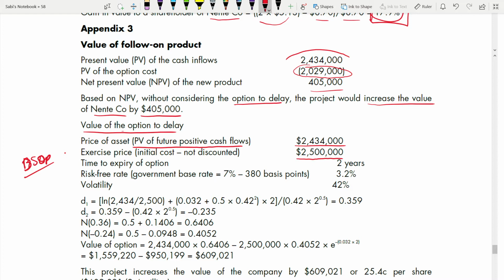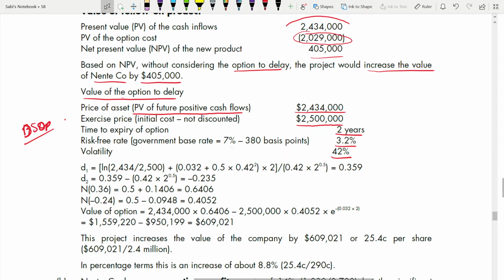Time to expiry of the option, 2 years. They have told. Yes. Risk-free rate 7.8% minus 380 basis points, that means 7.8 minus 3.8, so 3.2%. Volatility 42% they have got. Now you have all the 5 variables. Just put it in the formula and get it.